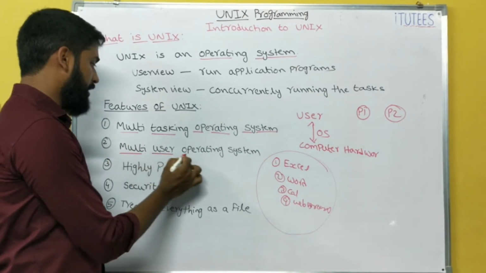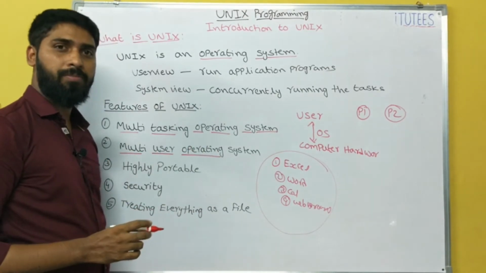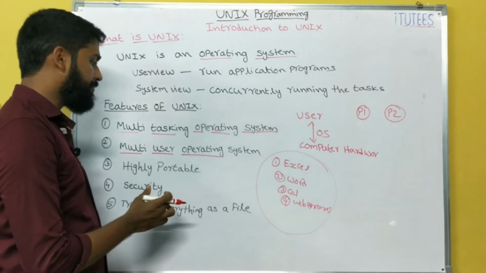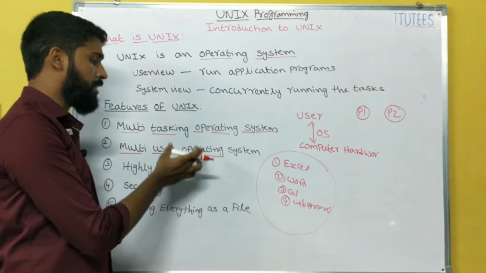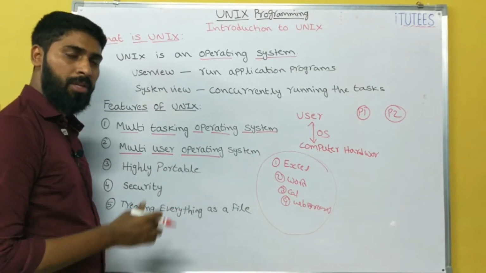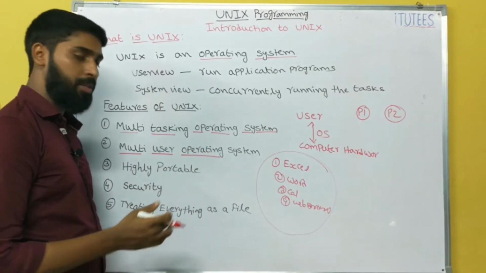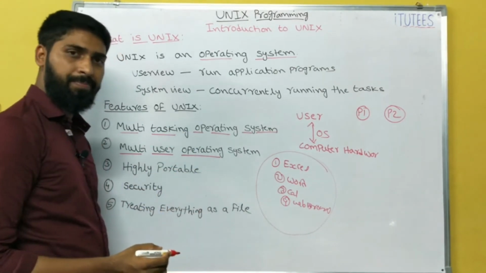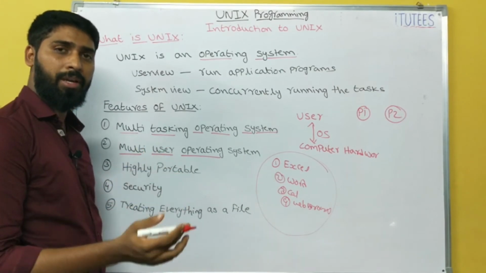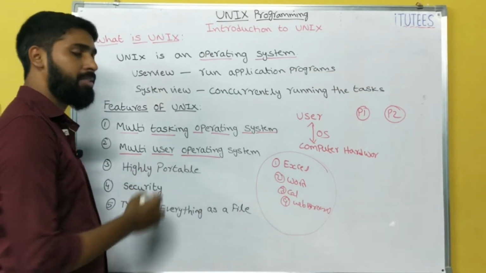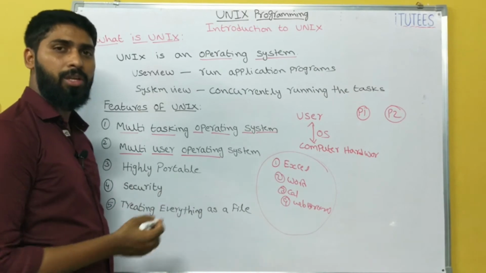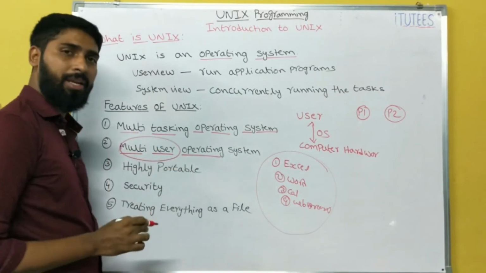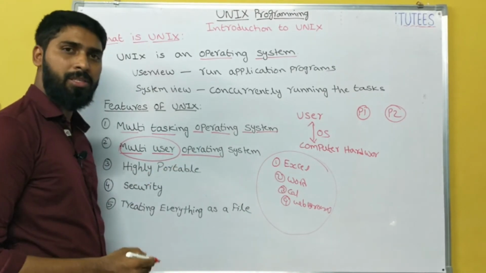The second one is multi-user operating system. So Unix is a multi-user operating system. At a time, different users can log in to this operating system and use it. That means the Unix operating system is loaded on one server. From different terminals you connect with the server and can access the operating system. So multiple users can access this operating system at a time.